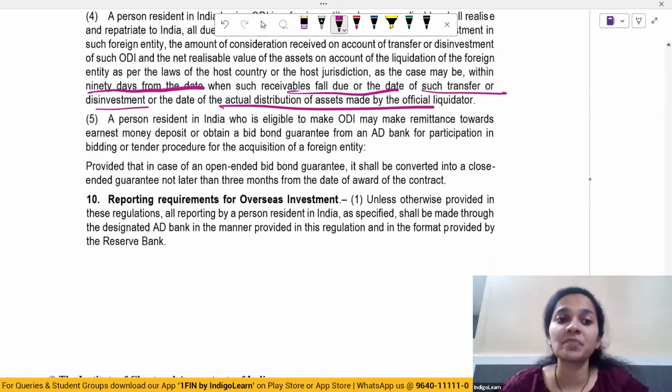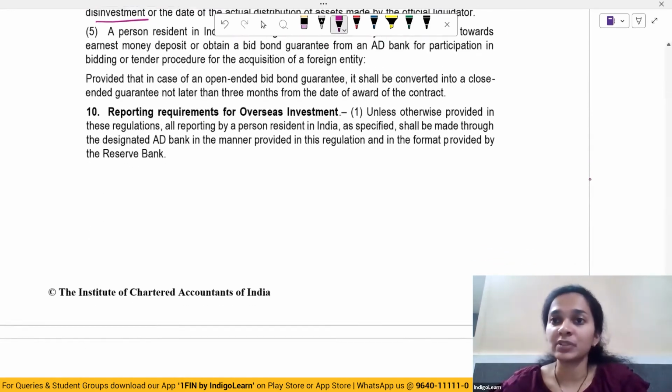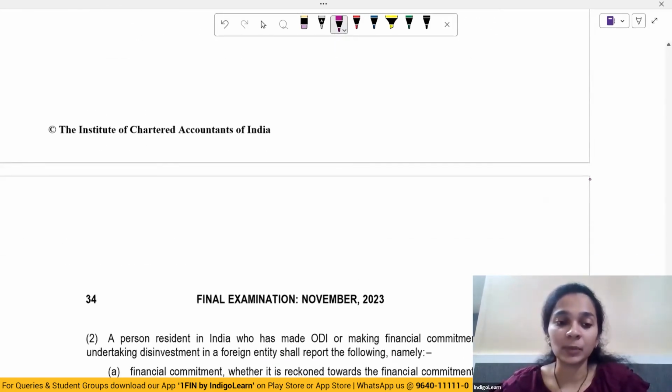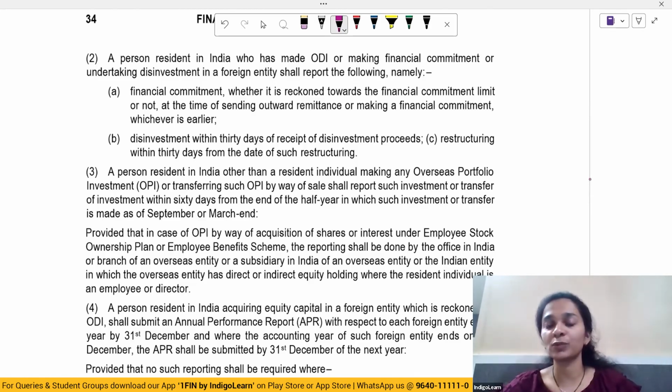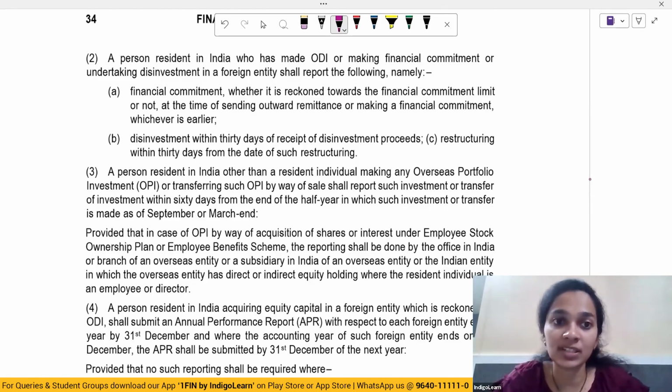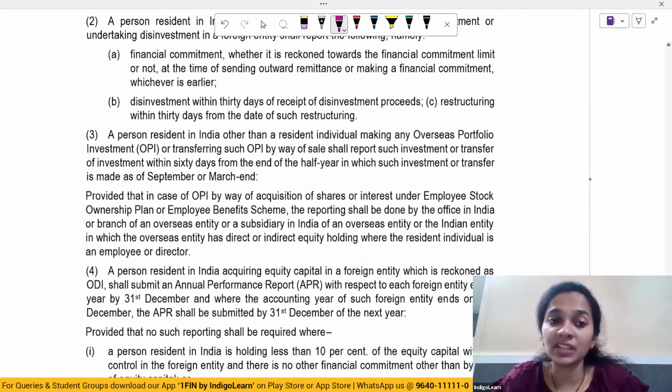Reporting requirements. All reporting shall be made through the AD Bank only and as specified by RBI. So whether it is a financial commitment which has been made or any disinvestment, both of these have to be reported by the person resident in India. Disinvestment has to be informed within 30 days from the receipt of proceeds, or even in case of any restructuring, the information has to be made.